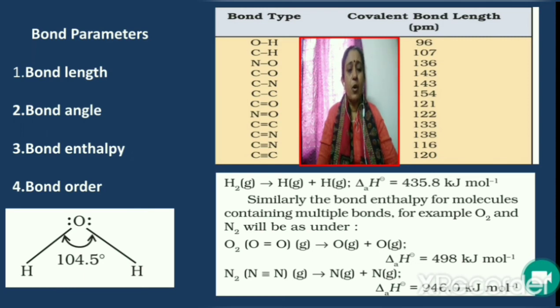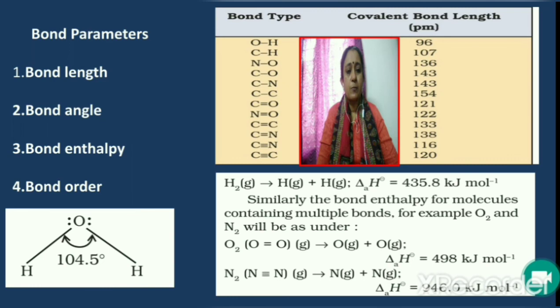Here there is a double bond between two oxygen atoms, and to break 1 mole of bonds in the case of oxygen molecule, 498 kilojoules per mole of energy is required. Whereas in the case of nitrogen, where a triple bond is present between two nitrogen atoms, to break 1 mole of bonds in the case of nitrogen molecule, 946 kilojoules per mole of energy is required. So if the bond is a triple bond, more amount of energy will be required.